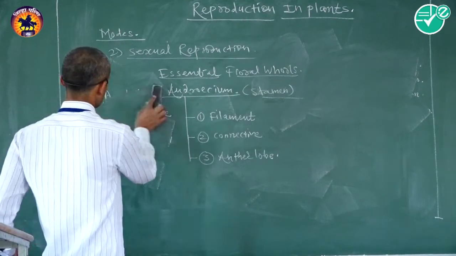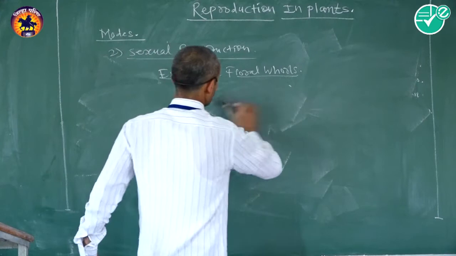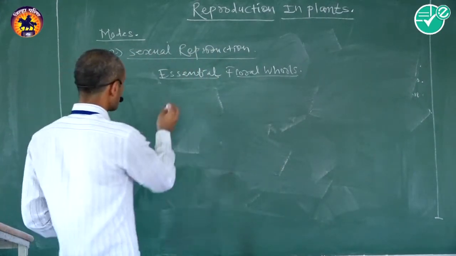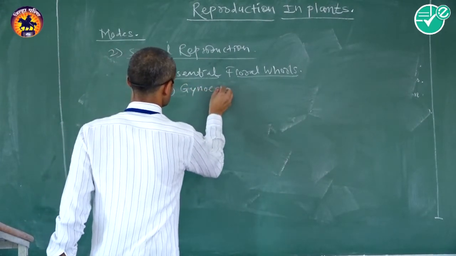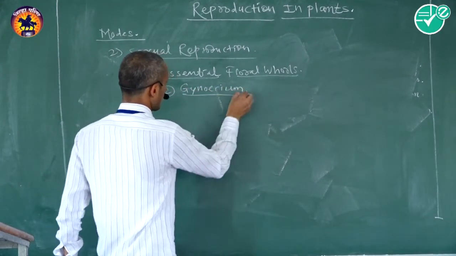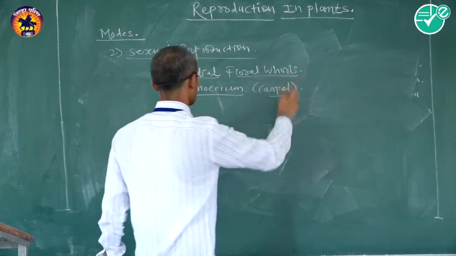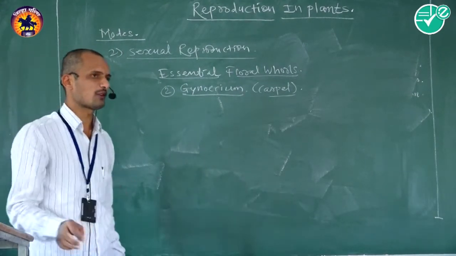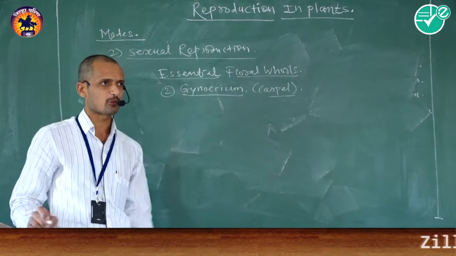That is the androecium. Then another essential floral whorl is called the gynoecium. Members of the gynoecium are called carpels. It is the fourth and innermost whorl of the flower. Members of this gynoecium are called carpels.